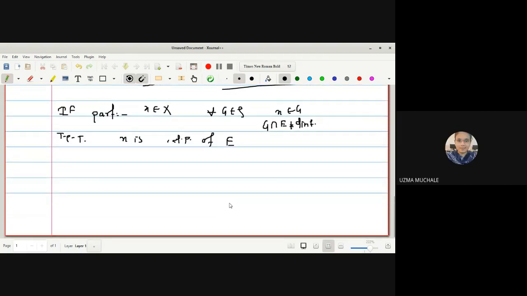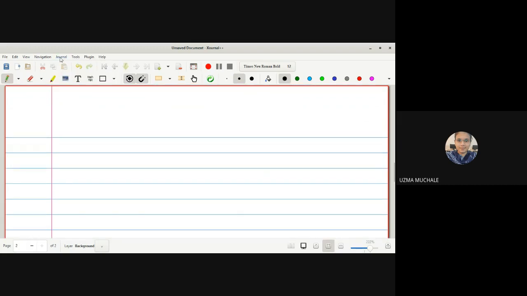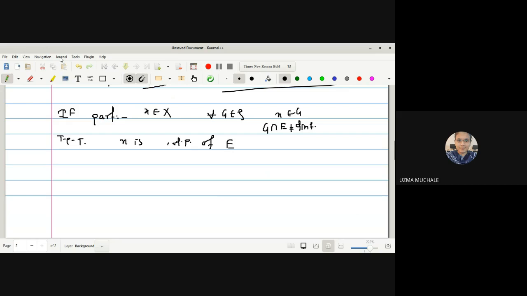So let us go for the proof. If I want to show X is a limit point of E, we want to show that G intersection E minus singleton X is non-empty. What is our assumption? G intersection E is having infinitely many members, right? So we can say G intersection E is not equal to phi, correct? So can I write the statement as G intersection E minus singleton X is also non-empty, since our assumption is G intersection E contains infinitely many members?